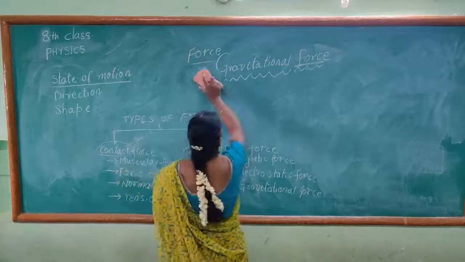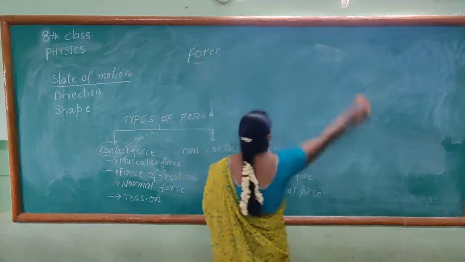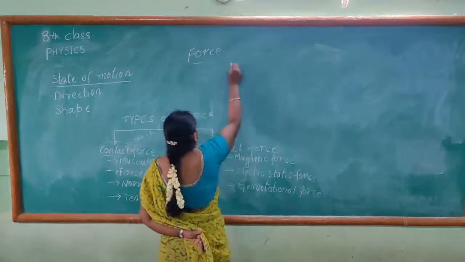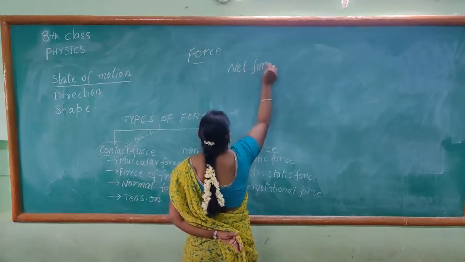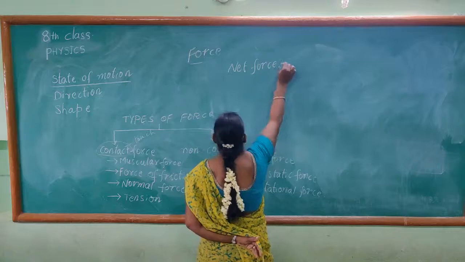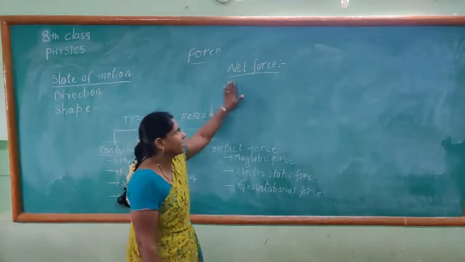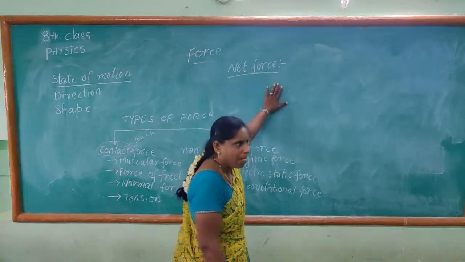Now let us see the next force. What is net force? Net force is nothing but the algebraic sum of the forces.